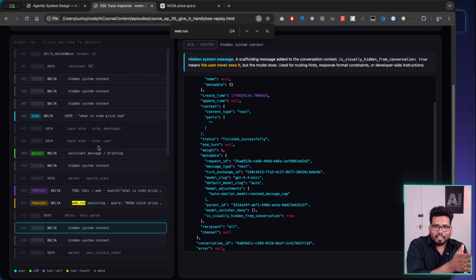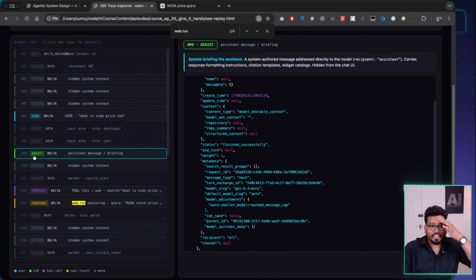So if you see, I broke down here how ChatGPT is working. It's the same way. There are a bunch of prompts going to the LLM, and the LLM is responding with the data or prompts, all the tool calls, and also this assistant part, right? What is happening is your actual web client is directly giving instructions to your LLM to give the response in this format, and a bunch of other things. So this is a very interesting thing.